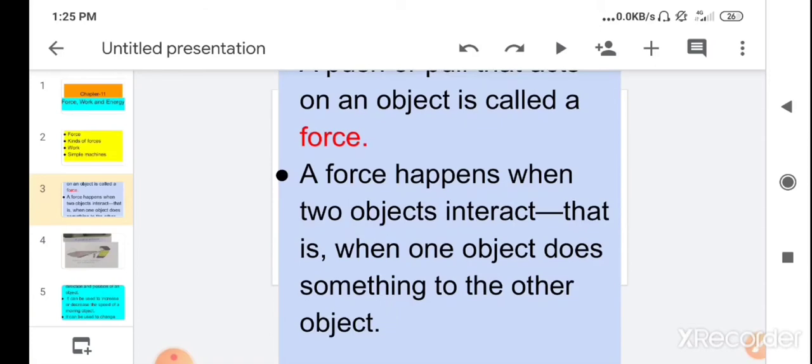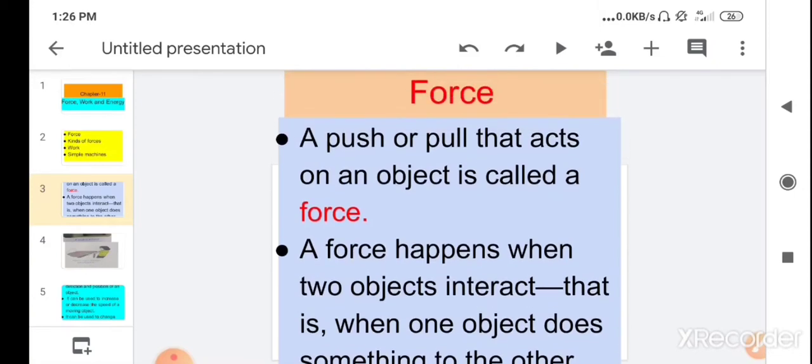Children, a force happens when two objects interact. Suppose you are opening a door. One object is your door and another object is your hand. When you hold the door, you push or pull, that time your hand and door interact. Your door and hand interact, then only the door can open. So a force happens when two objects interact, that is, when one object does something to the other. So your hand pushes or pulls the door, then only the door can open or close.